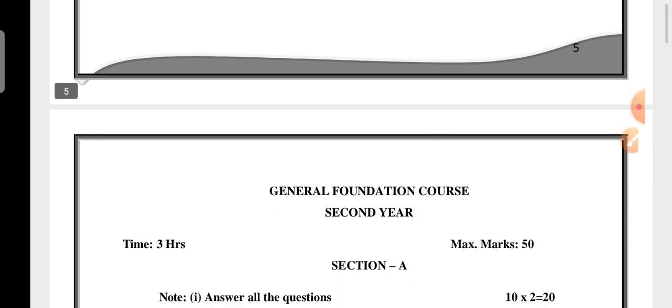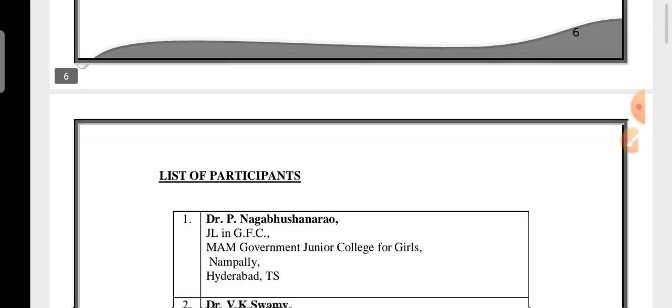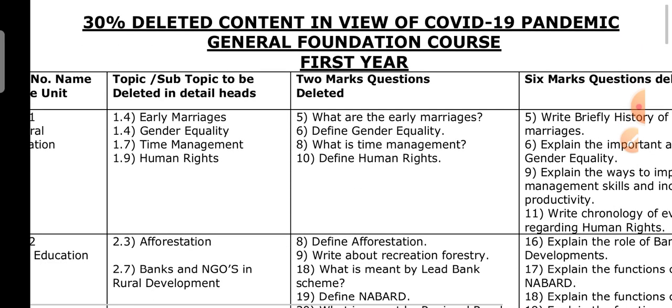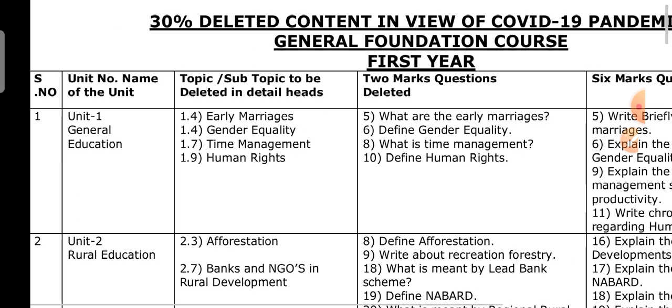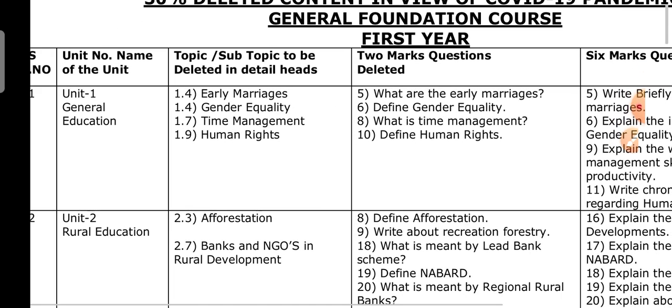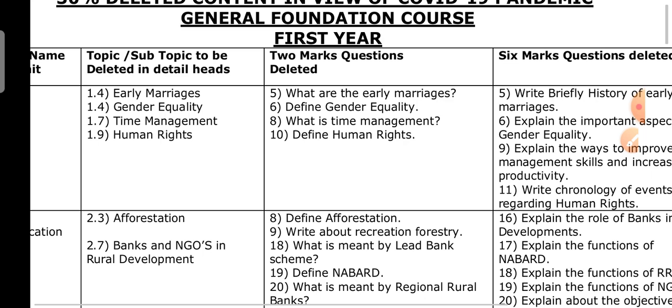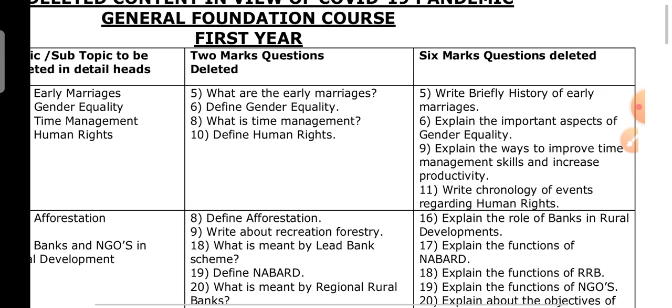Section B. Next, we will move on to the 30% deleted content in view of the COVID-19 pandemic for the general foundation course. Okay, unit 1 general education: early marriages, gender equality, time management, human rights. These are all the topics that are deleted. 2 marks questions deleted, 6 marks questions deleted.